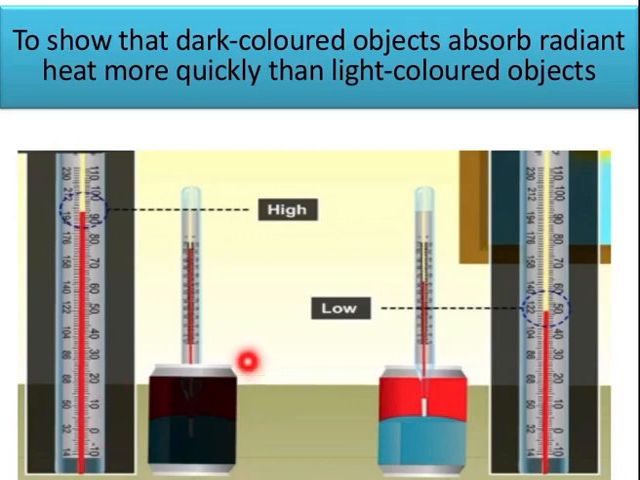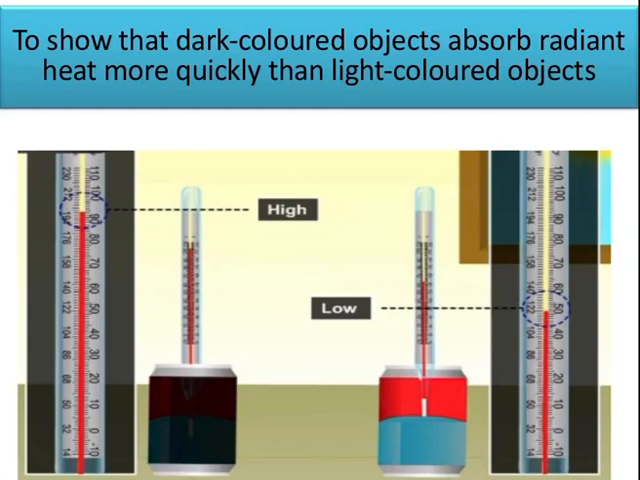So this is the scenario. One tin is black, we have colored it black. One tin is light in color, and you can see that we have placed thermometers to check the temperature. When we place these tin cans in the sun, we will see that we get a higher increase in temperature in the black colored tin than the light colored tin.